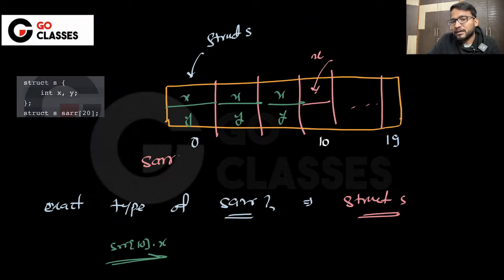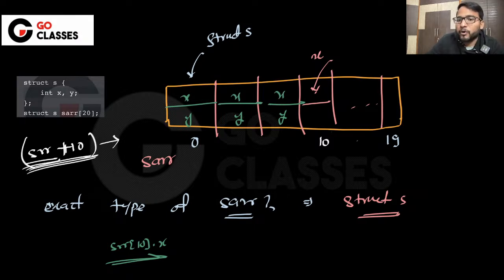If you do plus 10 on the array, you will reach the 10th element. Since srr is an array name, it is a pointer, and a pointer to what? A struct type pointer. So you can definitely use the arrow operator, and then you can talk about this x.